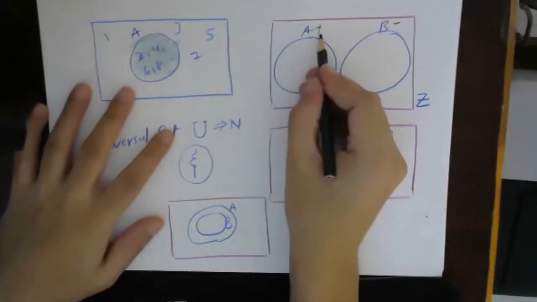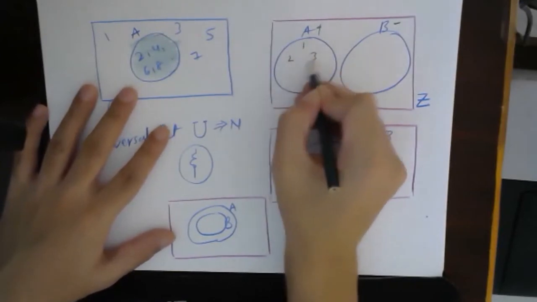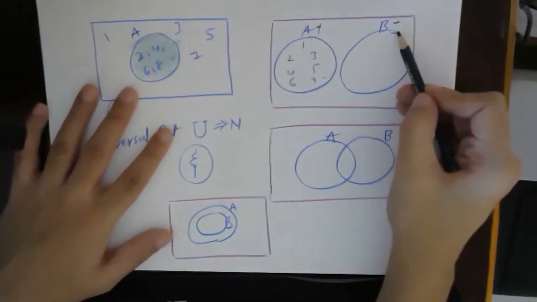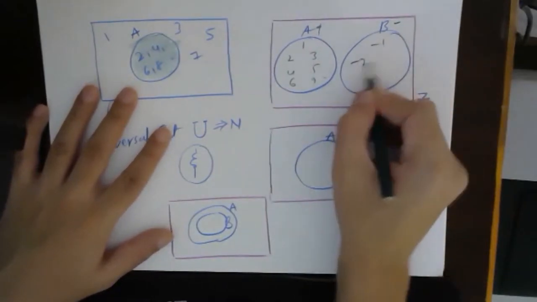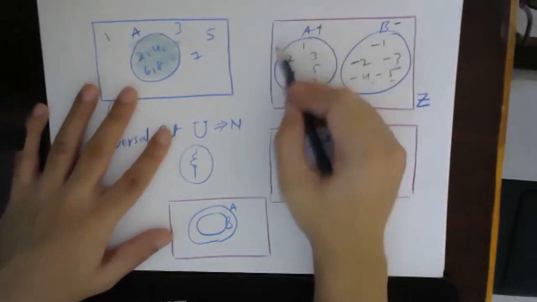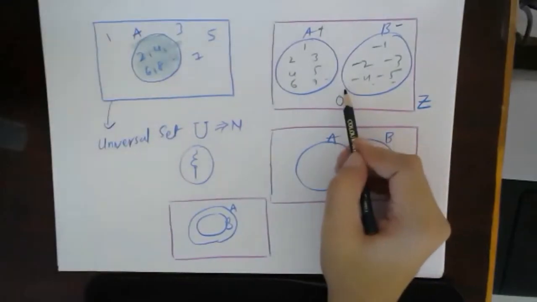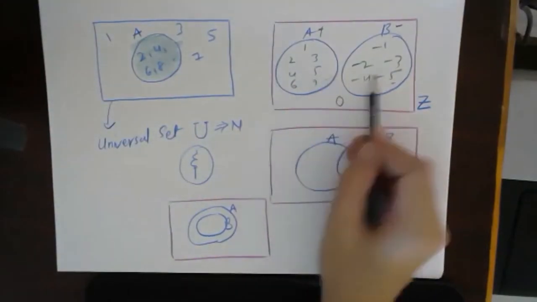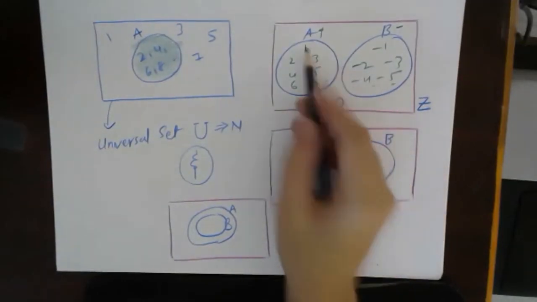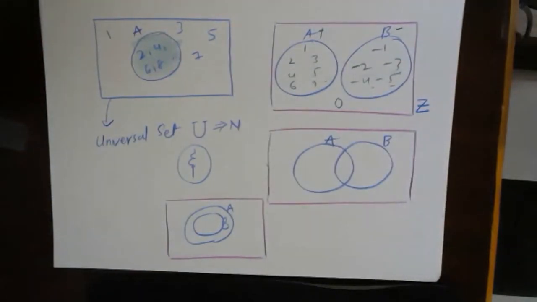In A I can write 1, 2, 3, 4, 5, 6, 7 and so on, and in B I can write -1, -2, -3, -4, -5 and so on. So what will be left out outside? Left out will be 0. 0 is neither included in positive integers nor negative integers. So all the positive integers are in set A, all the negative integers are in set B. This is okay for everyone.